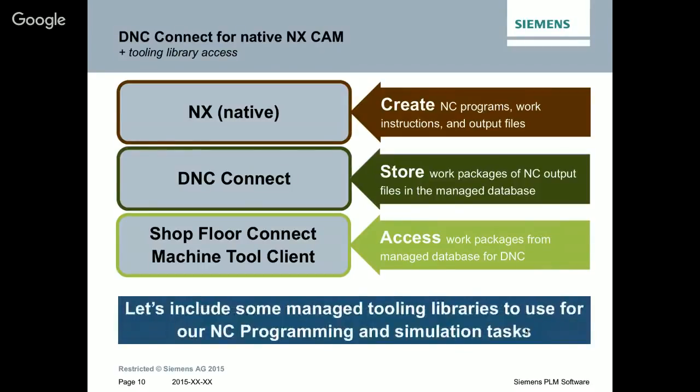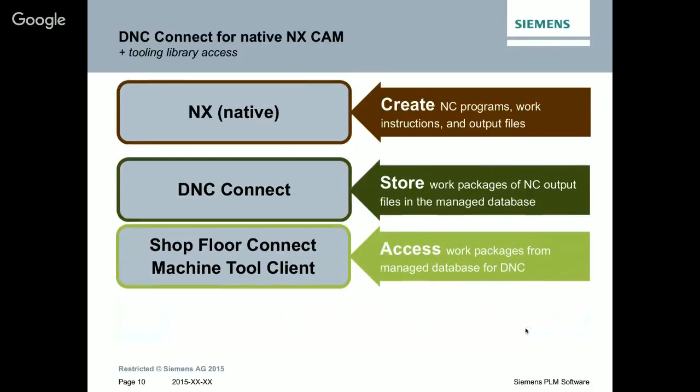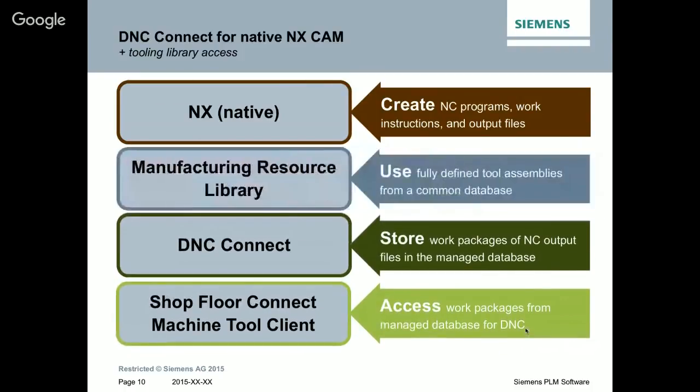So you can also include, as I said, it's scalable. You can also add the manufacturing resource library, the MRL Connect.